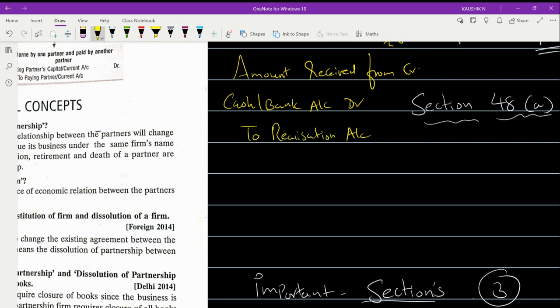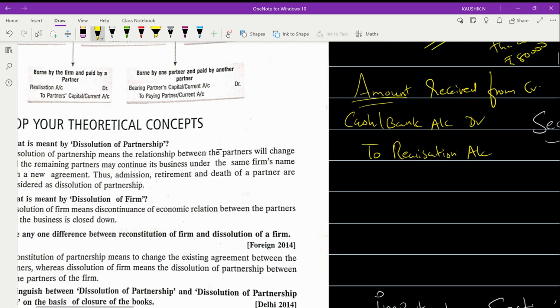It will be as realization account. So if an asset has been taken over by a creditor for any liability, and later some amount has been refunded back by the creditor, for the refund amount alone you will pass the entry in the realization account. However, if he is not paying you any amount in return, then no entry will be passed. Is this clear to you all?